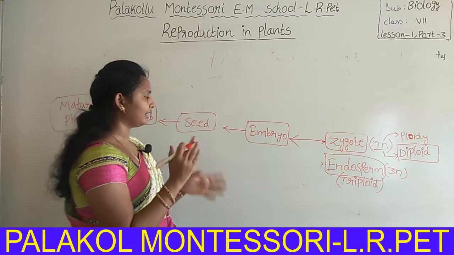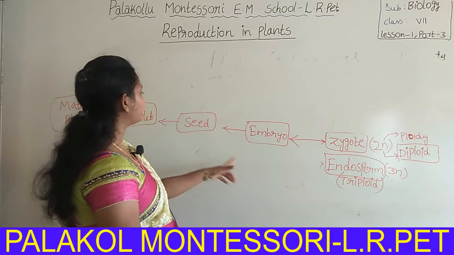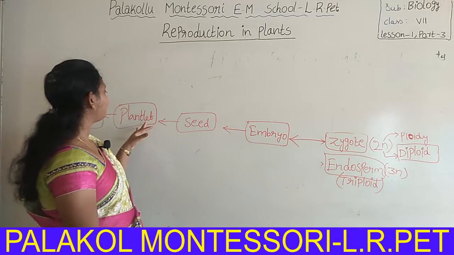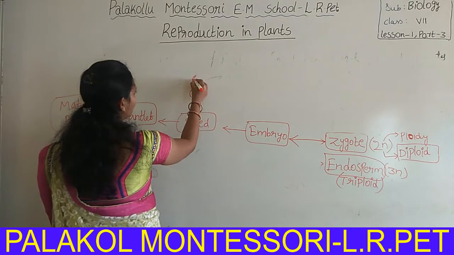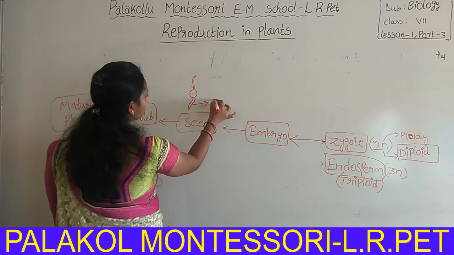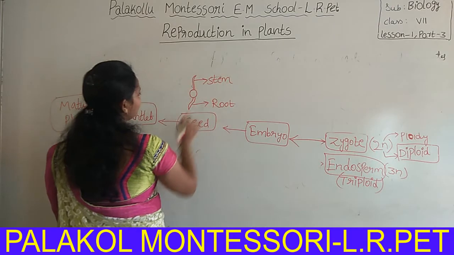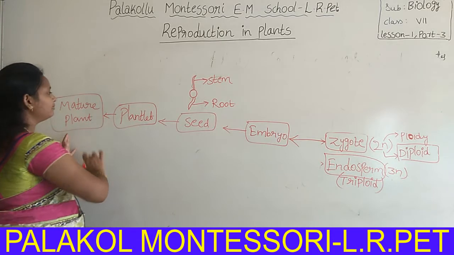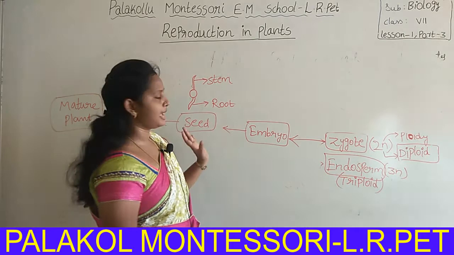The embryo divides into so many cells, and these cells enlarge to form a seed. The seed will divide so many times and form a plantlet. Okay, this seed germinates and forms a small outgrowth, an upper side and a lower side. This will form the root. This will form the stem in the later days. So this seed converts into a small plantlet and then forms a true mature plant. This is about the process of fertilization in plants.